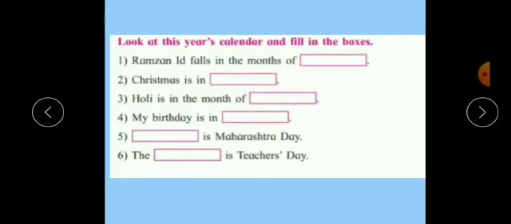Then next, look at this year's calendar and fill in the boxes. Number 1, Ramzan Eid falls in the month of. So you can look at your calendar at your home and fill these boxes also. Ramzan Eid falls in the month of May. Then Christmas is in December. Then Holi is in the month of March.